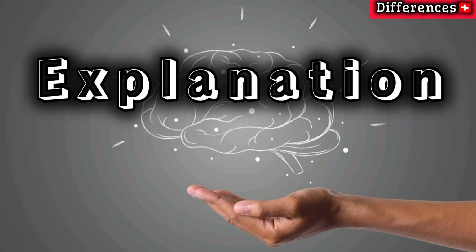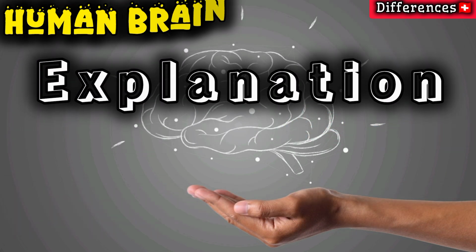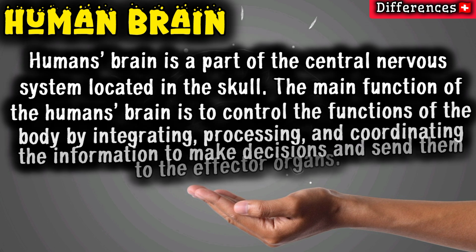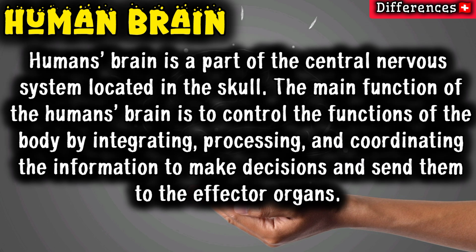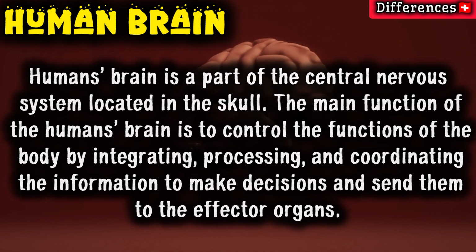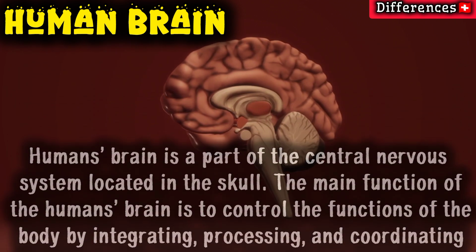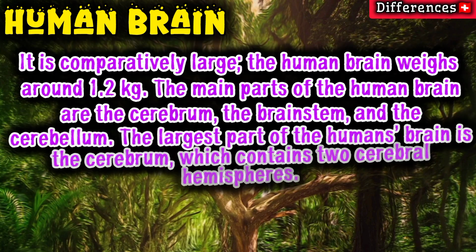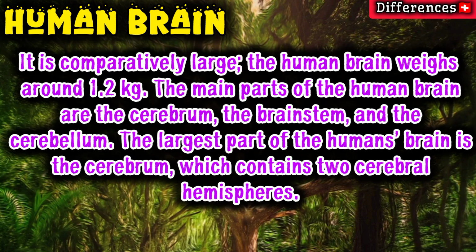Now explanation. What is human's brain? Human's brain is a part of the central nervous system located in the skull. The main function of the human's brain is to control the function of the body by integrating, processing, and coordinating the information to make decisions and send them to effector organs. It is comparatively large. The human brain weighs around 1.2 kilograms.